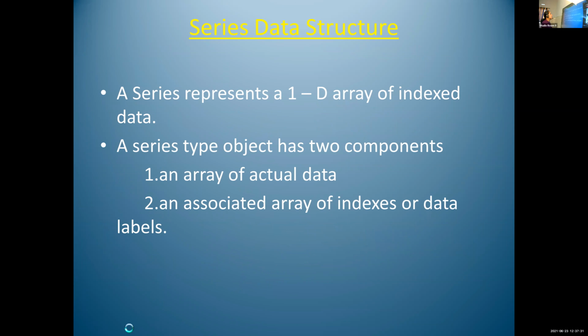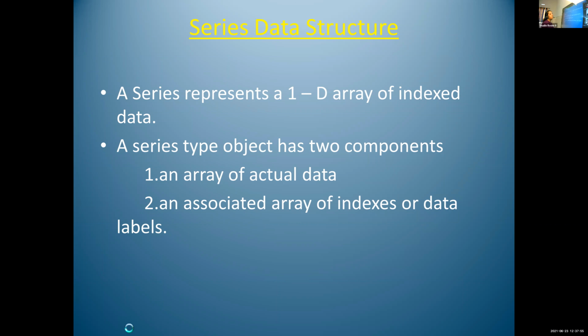Now we can discuss the detailed study of series data structure. In this, we learn how we can create one series and how we can write a Python program based on this series data structure. Before that, you just write the definition. A series represents a one-dimensional array of indexed data.